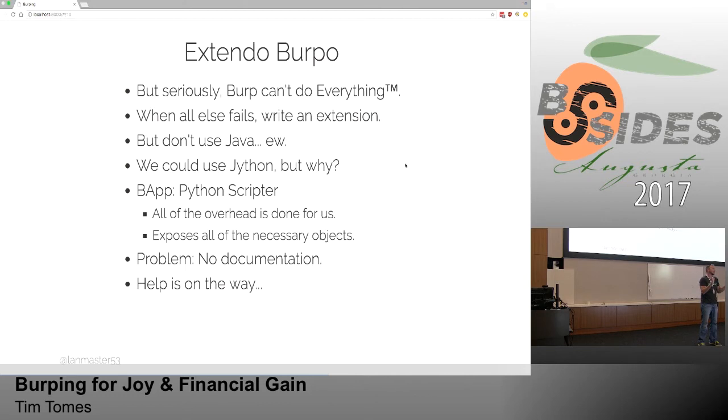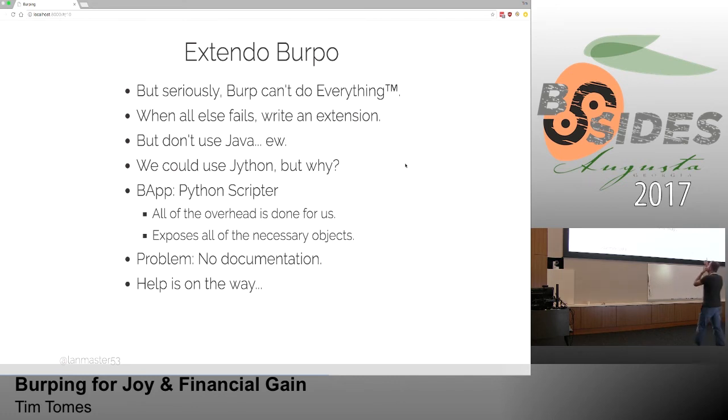But we don't use Java, right? I can't stand Java. If you've got a Java app and want to do work, don't even call me. I stay away from it, almost like Ruby. So, no Java. Now, we could use Java to bridge that gap between Python and Java. I mean, you can write extensions in Java, and we could do that.